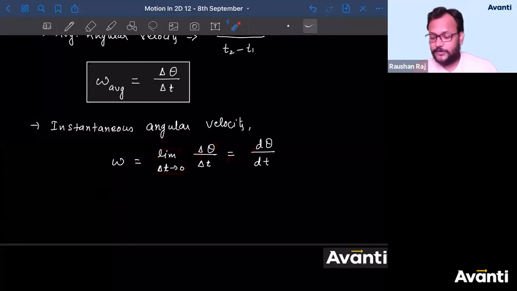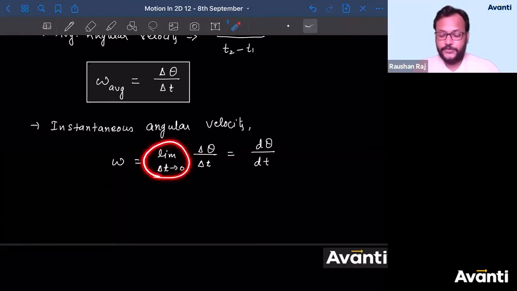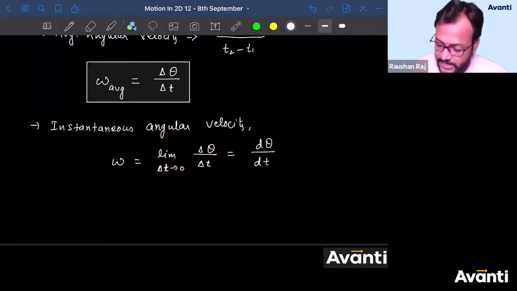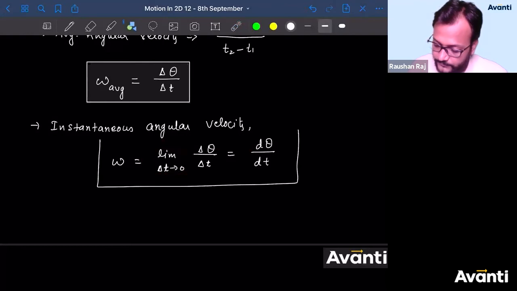Janak sir must have taught you limit and basic differentiation. So when you have limit delta T tends to 0 of delta theta by delta T, you can write this directly as d theta by dt. So you can write omega as d theta by dt.